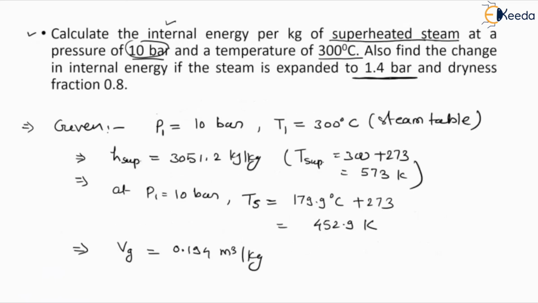So we will define the value of U1. H superheated we already have from the steam table, 3051.2. So 3051.2 minus pressure, given as 10 bar. We will convert this into Pascal, so 10 into 10 to the power 5. And the V value we already have, 0.5 into 10 to the power minus 3.